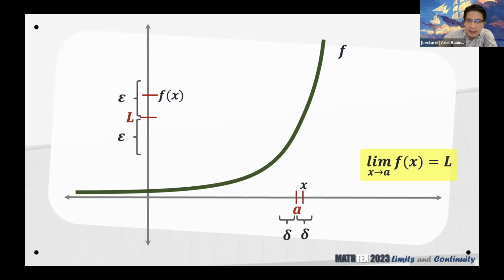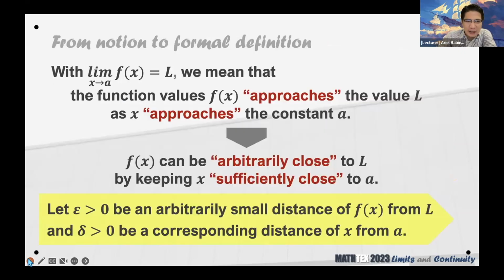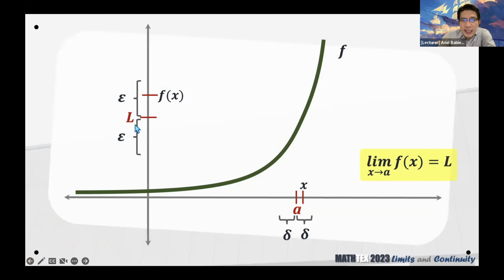Let's go back. Ba't ayaw mag-back ng slide ko? Ayan. Okay. Gusto kasi nating lagyan ng some sort of a boundary or some upper bound yung distance natin. And this is the case of epsilon. Epsilon here represents the maximum distance from our desired limit L. That's why in this illustration, these parentheses represent the desired function values that we need around L.